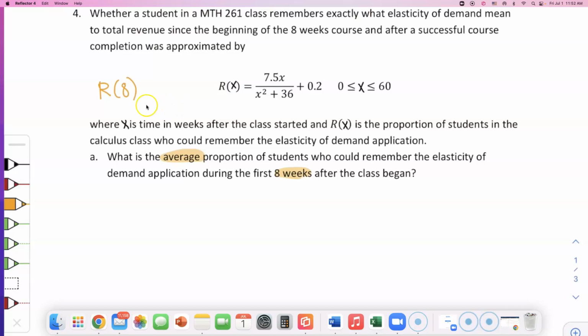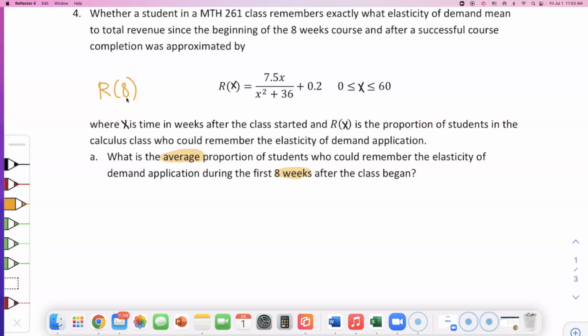If you simply find R of 8, you are finding the proportion of students in this class who remember about this elasticity knowledge at 8 weeks. That's not what part A is asking. It's asking for the average proportion. So don't find R of X.